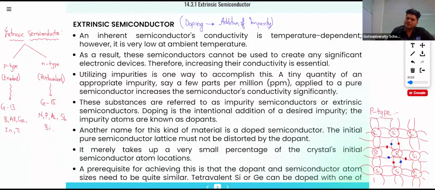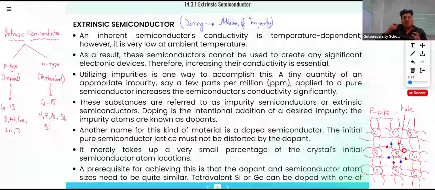But see, for boron there will be a deficiency of electron, and that deficiency of electron is known as a hole. So this part is nothing but a hole. A hole is nothing but a deficiency of electron.